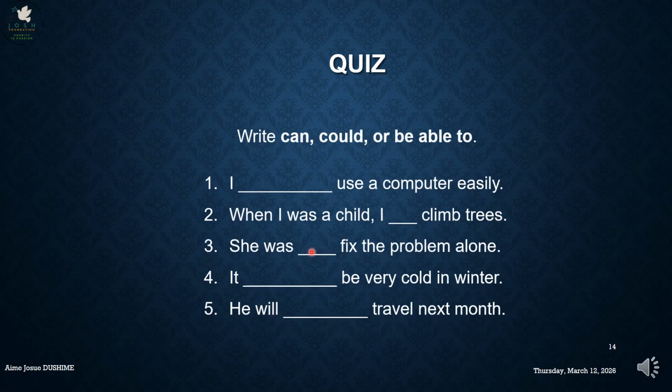Let's do the quiz. You're going to write can, could, or be able to based on the right thing to be put. I dash dash use a computer easily. When I was a child, I dash dash climbed trees. She was dash dash fix the problem alone. It dash dash be very cold in winter. He will dash dash travel next month. You're going to base on that and then you put the right answer there. So I hope that you won't have any complication about that.